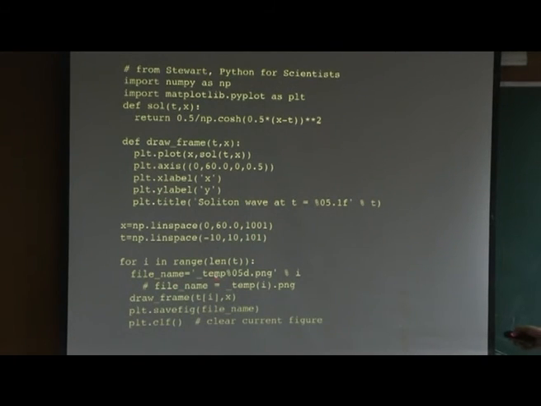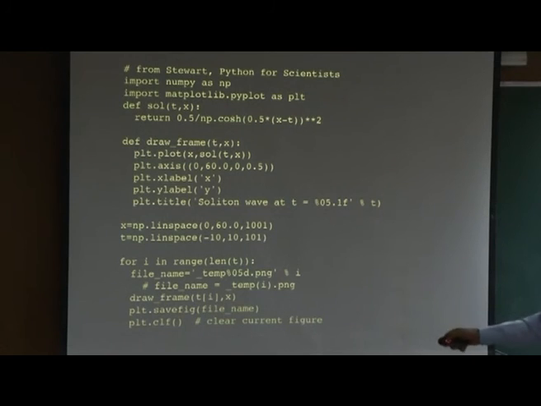File name is temp. Now, here I am going to put the index of the frame. So, you will create a lot of temp files and it will just piece them together. Now, each file will contain one plot. It does exactly what movie makers do, they take a lot of pictures and piece them together. And draw frame will plot it. So, this will make one plot and it will save it, and where does it save it? It saves in that file.